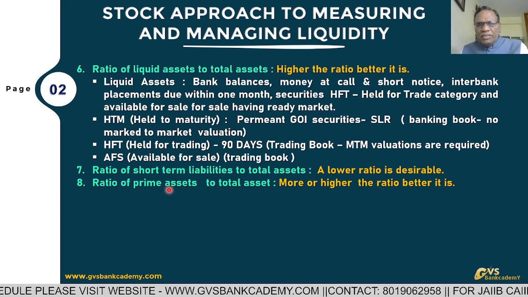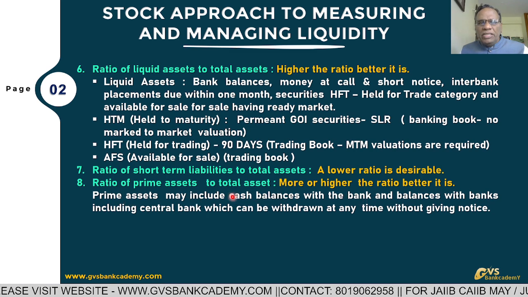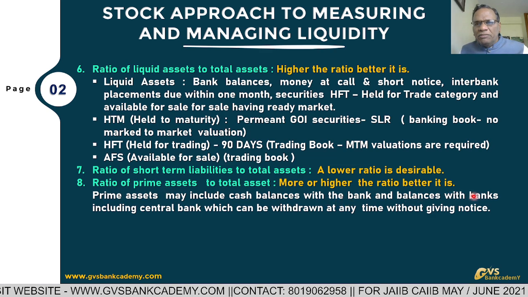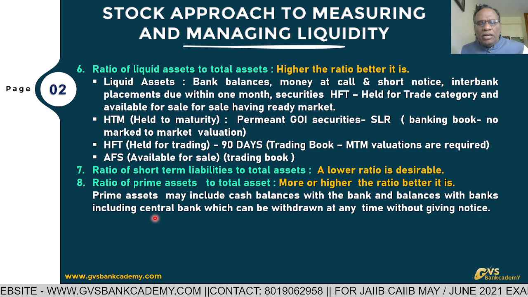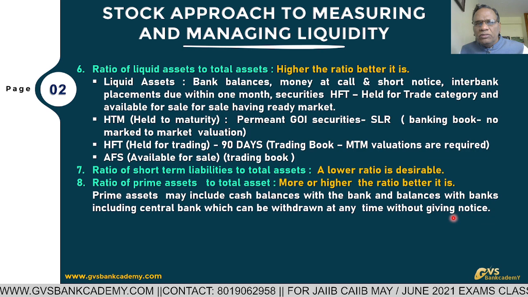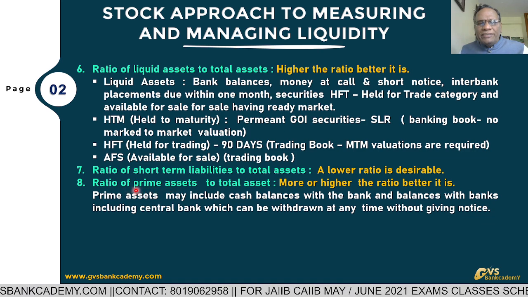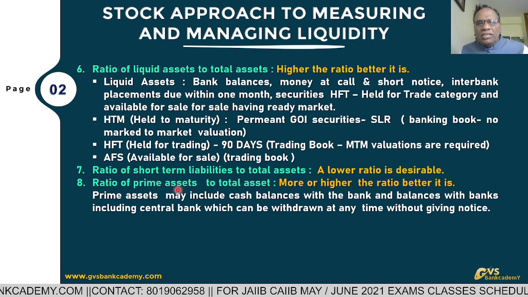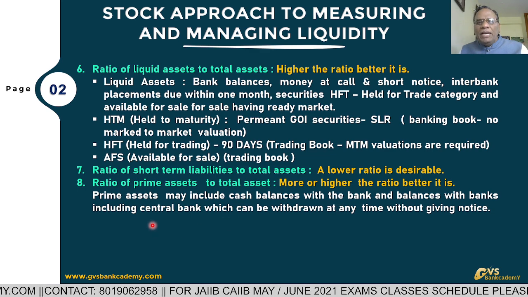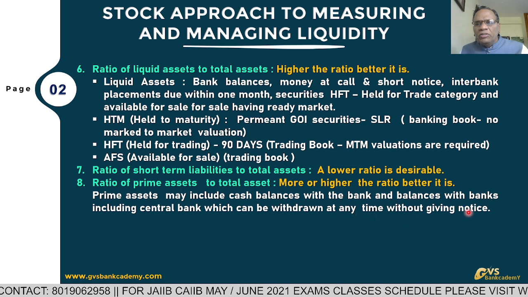What is meant by prime assets? Prime assets may include cash balance with bank. So equivalent prime means cash. Cash balance with bank, balances with banks including RBI, which can be withdrawn at any time without any given notice. So this is called prime assets. They may ask one question directly: what are the examples of prime assets? The answer is cash balances with bank, balances with other banks, balances with Reserve Bank of India, which can be withdrawn at any time without giving notice.